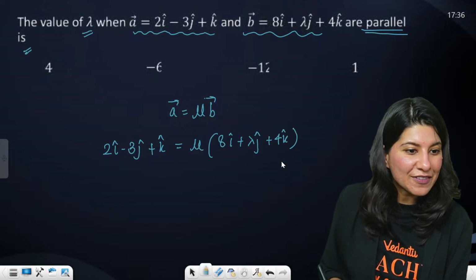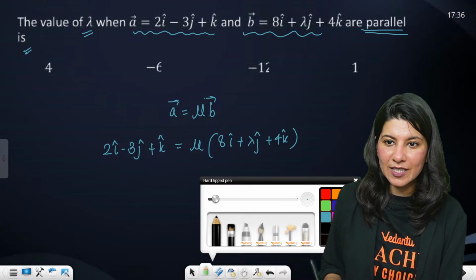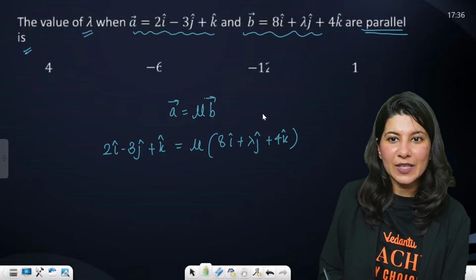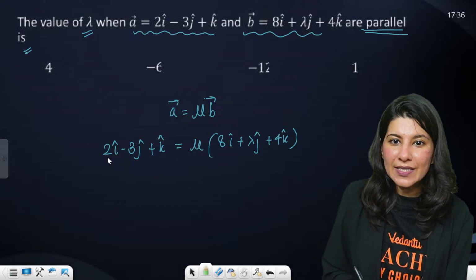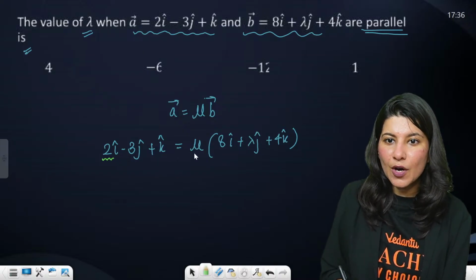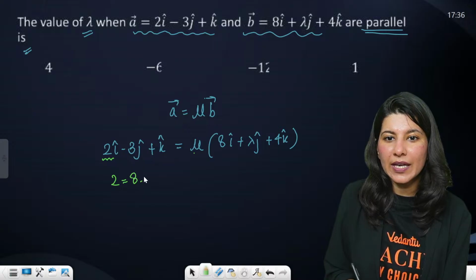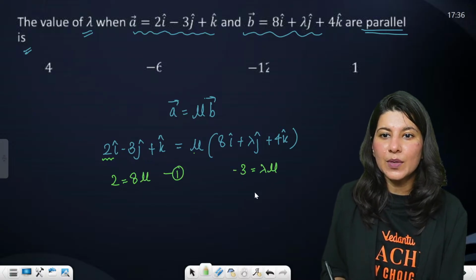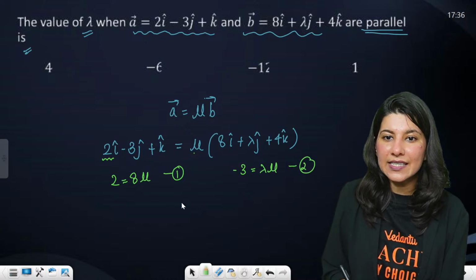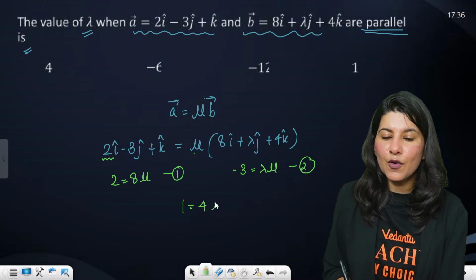Okay, you guys are faster than me. So you understand this is your 2 equals 8 mu, first thing. Second, minus 3 equals lambda mu. And third is 1 equals 4 mu.